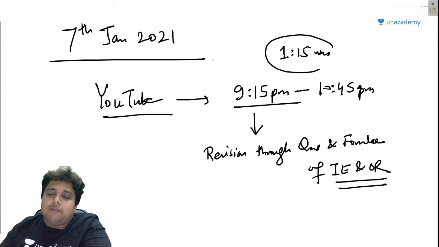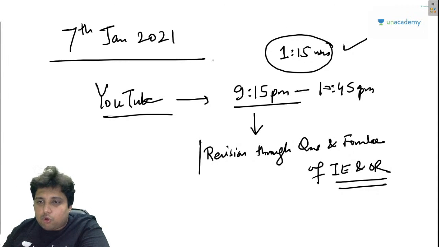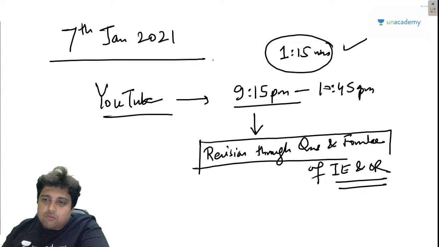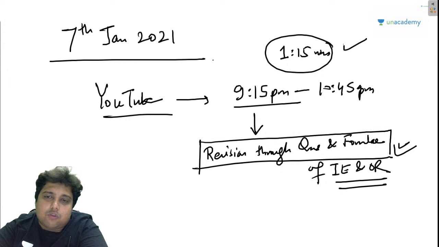In this 1 hour 15 minutes, every day I will take one chapter. I will take around 10 to 15 questions of that chapter, and we will revise the entire chapter through those questions and formula. So this is like a revision session where I will be discussing some concepts also, and I will be discussing questions through formulas.